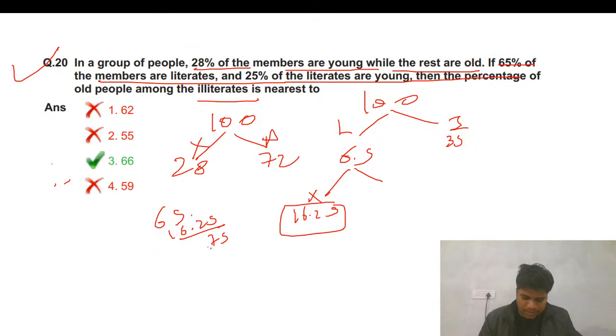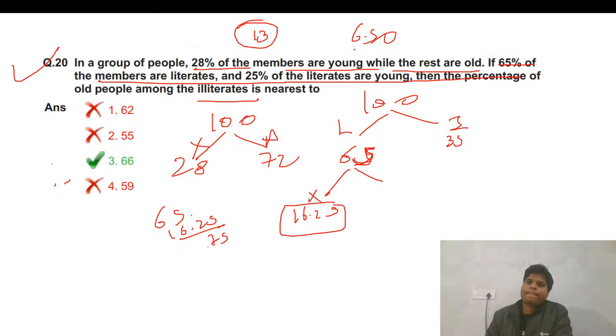Is anyone getting values here? So 20% we need now, 25%. First 65% is there. So 65's 20% becomes 13. Now I need the 5%. So 5% will be half of this, that is 3.25. No, that was right. 16.25 is right. 16.25 is right.